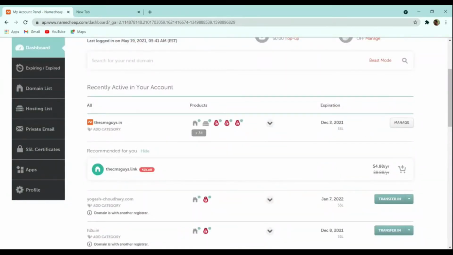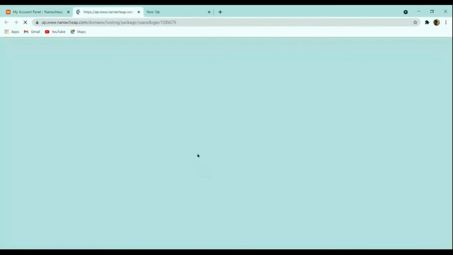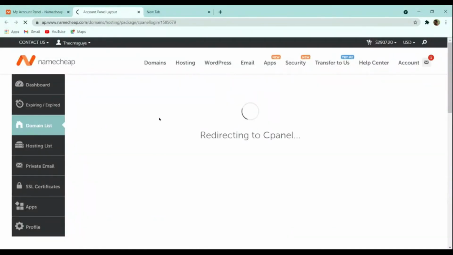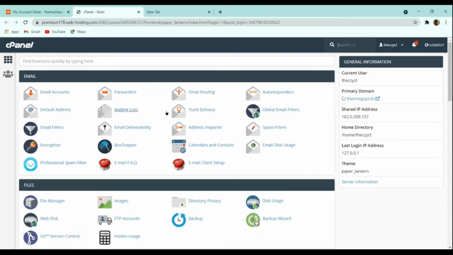As we have got the hosting and domain, our next step is to set up WordPress. From this dashboard, when you hover over this, you can see go to cPanel. From here it will redirect you to the cPanel. After that, we have to install WordPress.